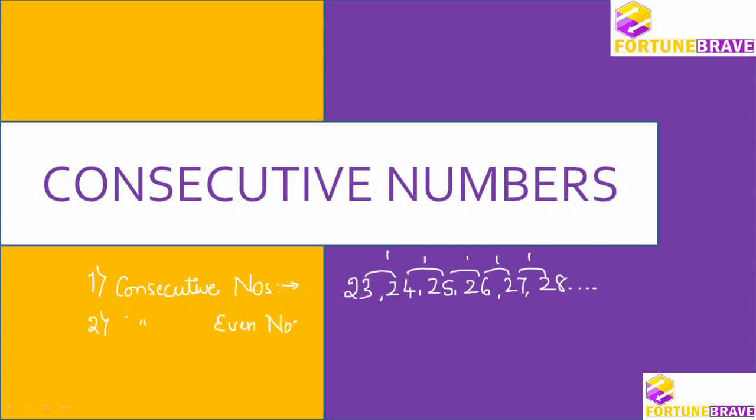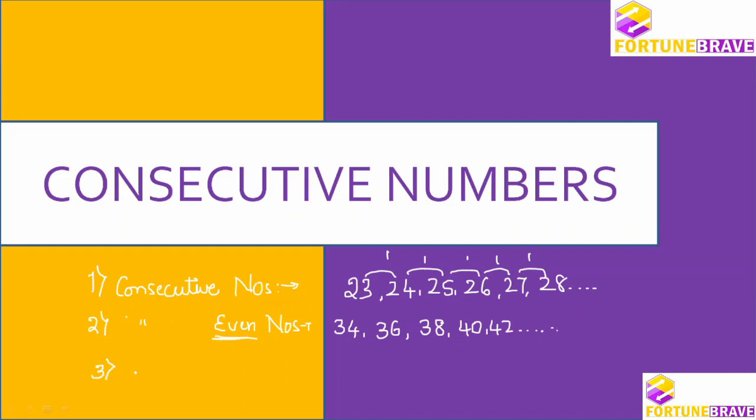Consecutive even numbers: you can start with anything, for example 34, then the next even number will be 36. I hope you know what even numbers are. Then 38, 40, 42 and so on. These are all consecutive even numbers.